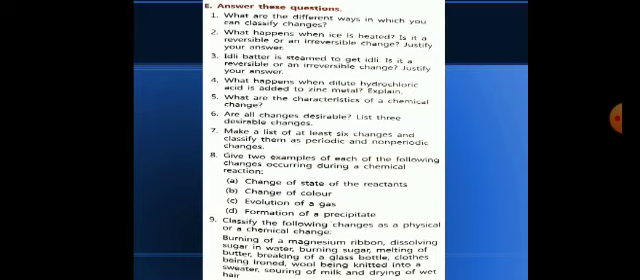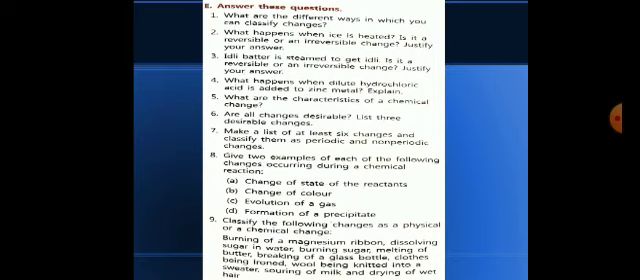As I already explained in my earlier videos, there are a few criteria based on which we can easily classify the changes. The first one is fast and slow changes, desirable and undesirable changes, periodic and non-periodic changes, reversible and irreversible changes, and physical and chemical changes.